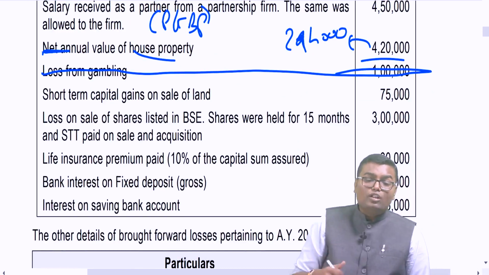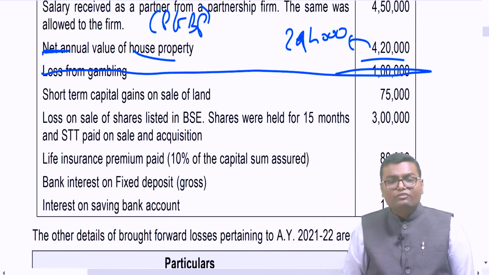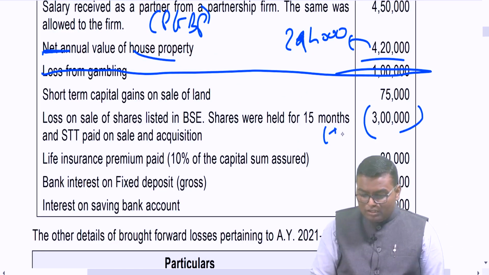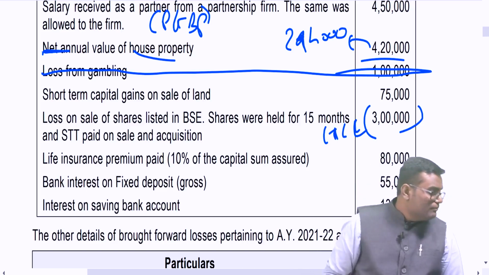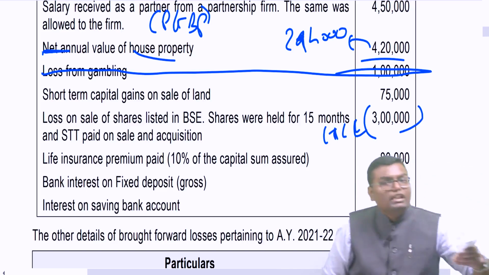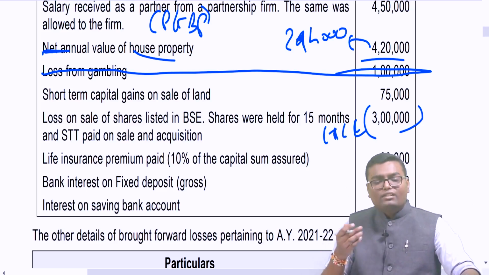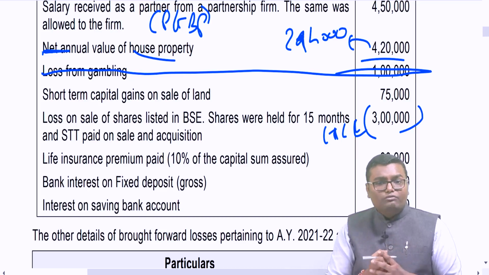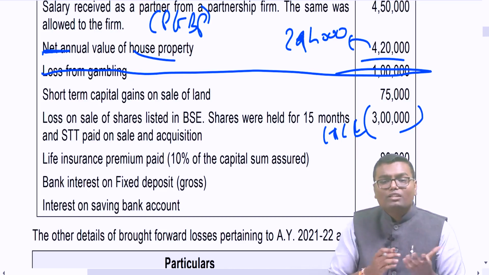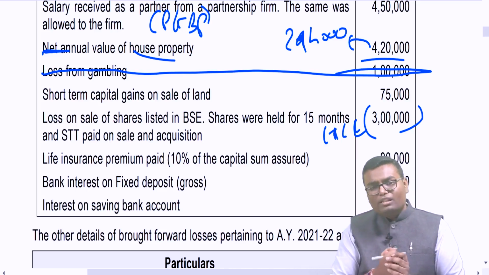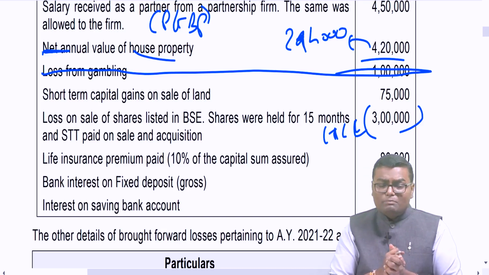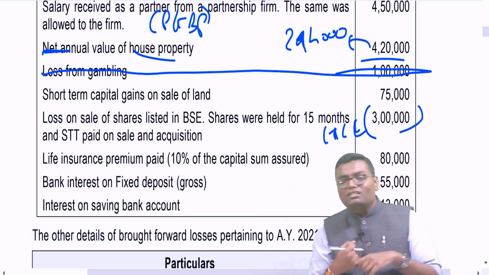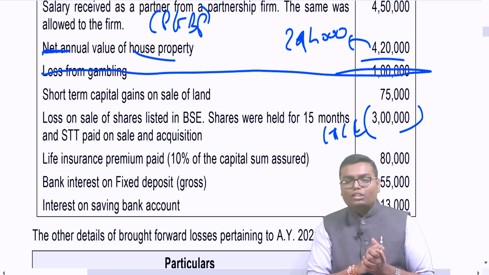Below that, loss on sale of shares listed in BSE, held for 15 months. So can I say this will be long term capital loss of 3 lakh? Long term capital loss, because for listed shares the period of holding is 12 months, and here I am transferring this after 12 months. So obviously this will be long term capital loss. And let me remind you, we cannot set off long term capital loss against short term capital gain. We can set off short term capital loss against short term capital gain, that is possible. We can set off short term capital loss against long term capital gain, that is also possible. Long term capital loss cannot be deducted from short term capital gain.